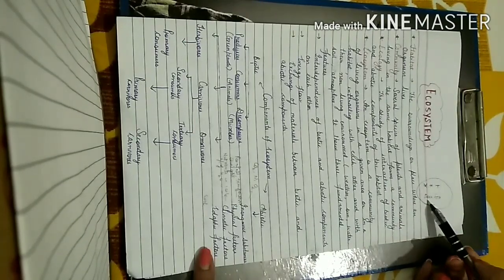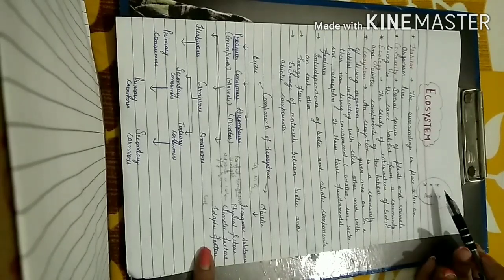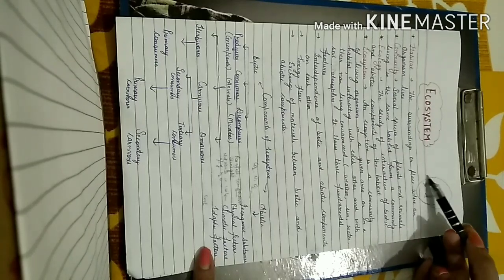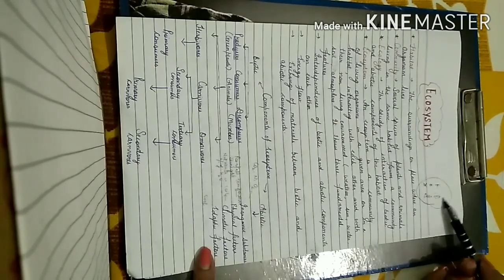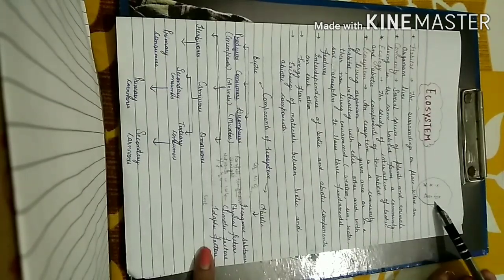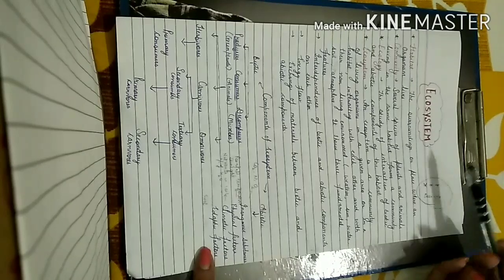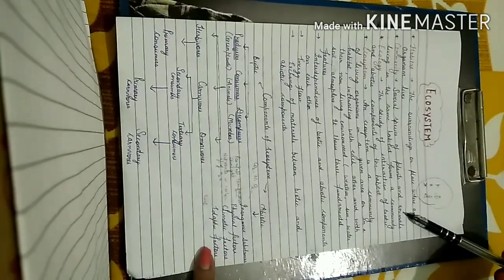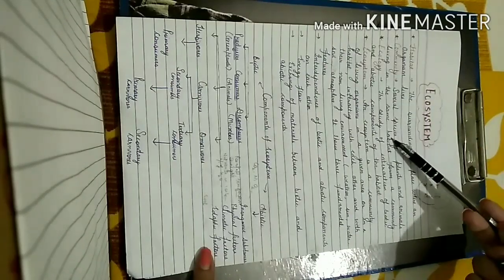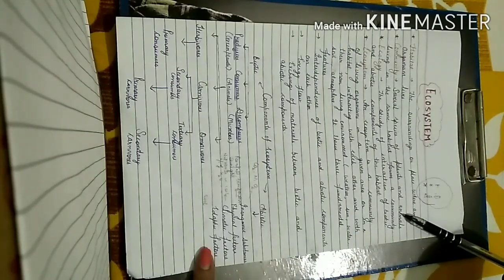These are different species of animals as well as different species of plants, but they are living in the same habitat, that is, in a forest. So they are forming one community. So what is community? It is several species of plants and animals living in the same habitat.